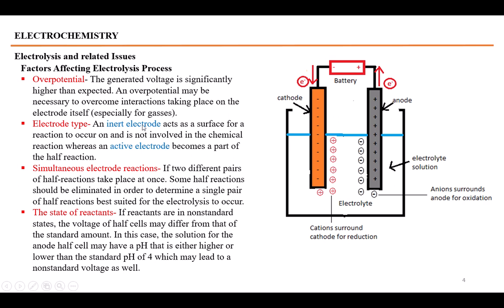There are two types of electrodes. There are some electrodes at which the reaction takes place and they do not take part in the reaction. These are called inert electrodes. For example, we have talked about SHE, the standard hydrogen electrode, and here we have used a platinum electrode. Platinum does not take part in the reaction, but the reduction or oxidation of hydrogen takes place at that electrode. So the platinum electrode will be an inert electrode. Active electrodes are the electrodes which themselves take part in the chemical reaction, and whose half cell reaction is due to this electrode. That one will be called an active electrode.